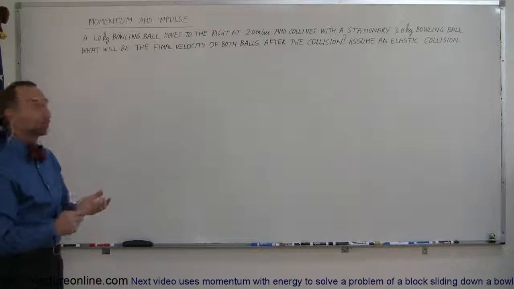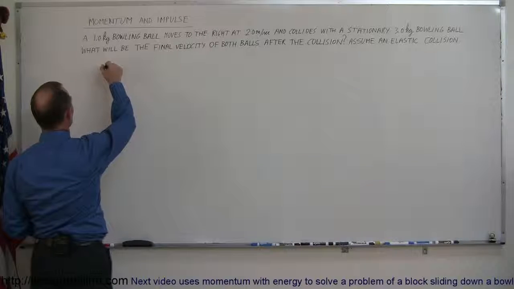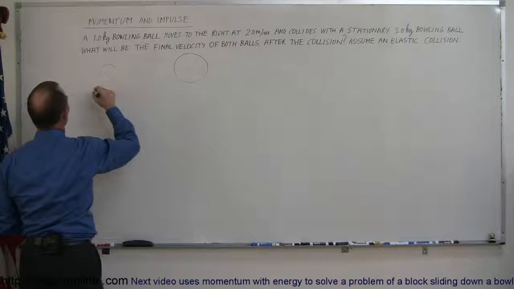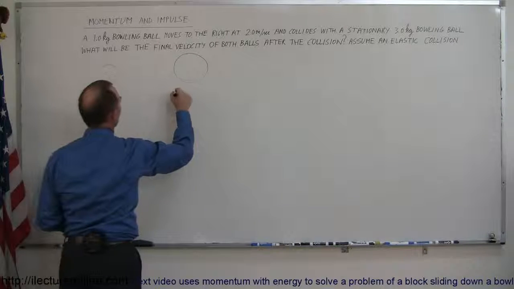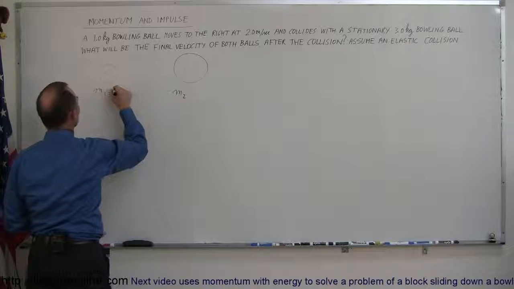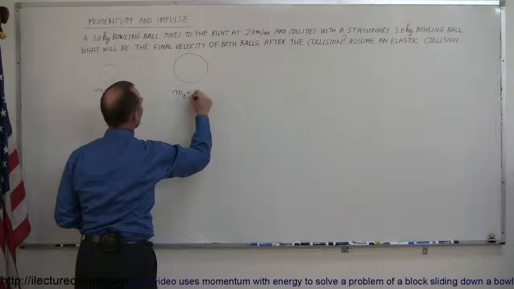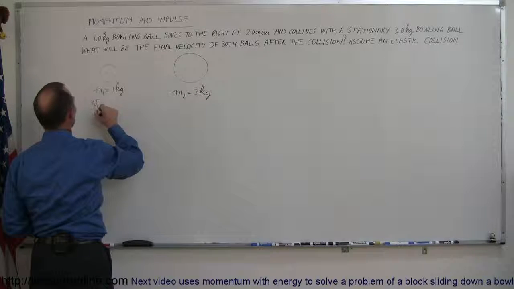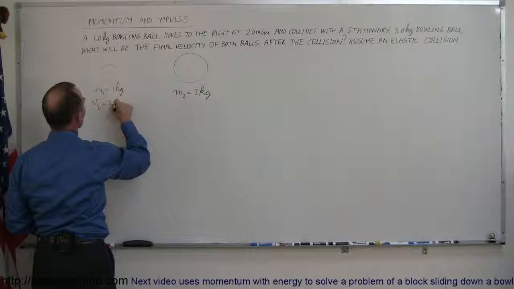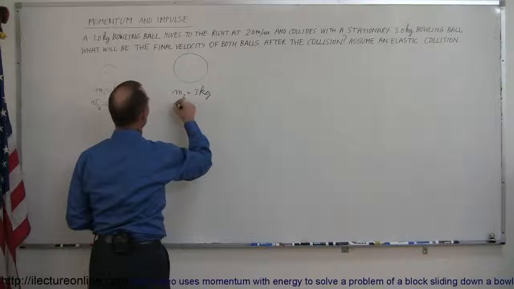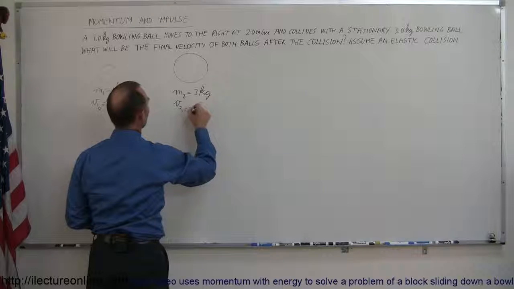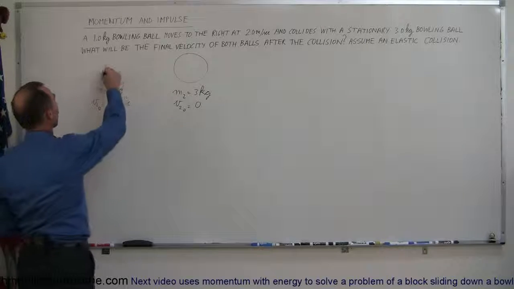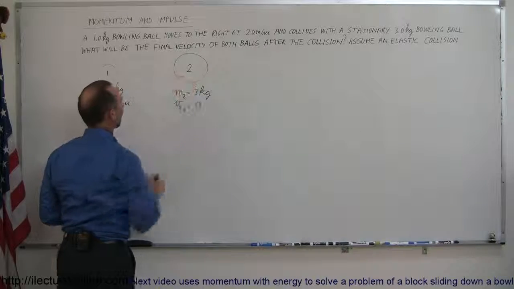All right, so let's draw a little picture here. We have a smaller bowling ball colliding with a bigger bowling ball, which is stationary. So this is mass 1, this is mass 2. Mass 2 is bigger, so this is equal to 1 kilogram. This is equal to 3 kilograms. The velocity initially of the first one, so V1 initial, is equal to 2 meters per second to the right. And the velocity of this one, V2 initial, is equal to 0. So I'm using the subscripts 1 to indicate the small bowling ball and 2 to indicate the bigger bowling ball.